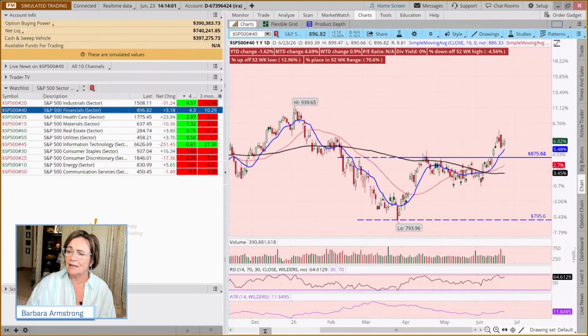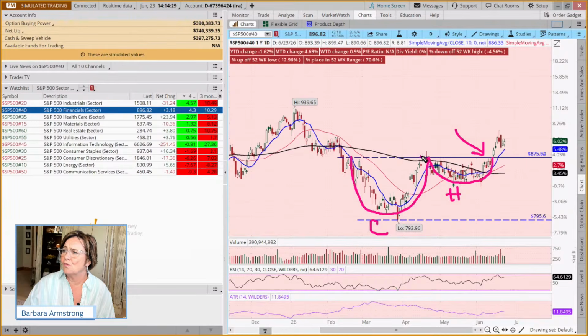We could put this in a textbook beside cup and handle patterns. It came down and then came down again. Here's our cup, here's our handle. Then we had a breakout and it pulled back for a couple of days, not uncommon. Sometimes it'll come right back to the old level from which it broke out, old ceiling, old resistance becoming new support, and is moving to the upside today. So could we add some stocks in the financial sector?